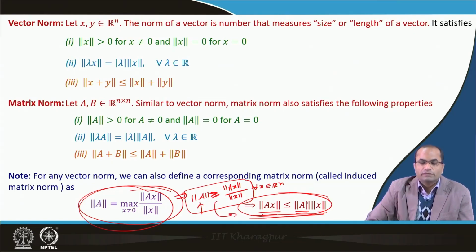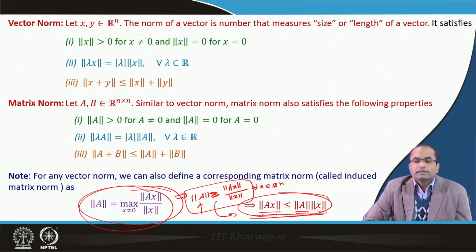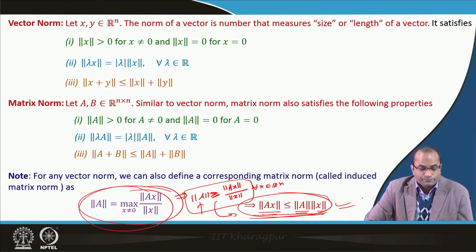From there, the inequality follows that the norm of Ax is less than or equal to the norm of A times the norm of x.